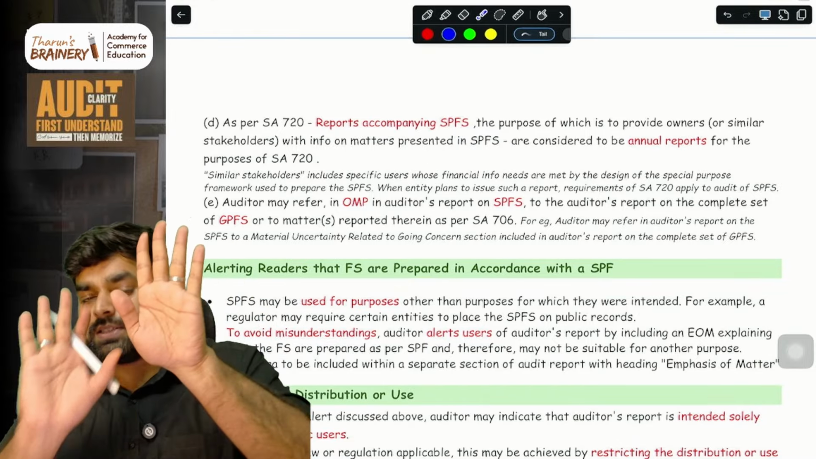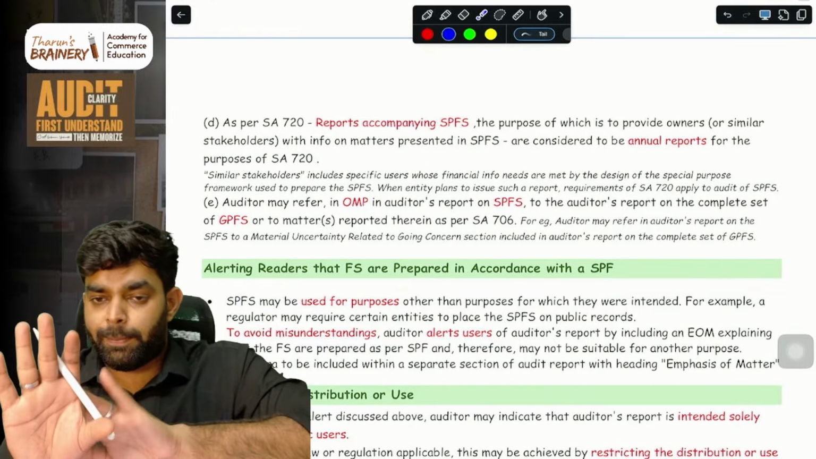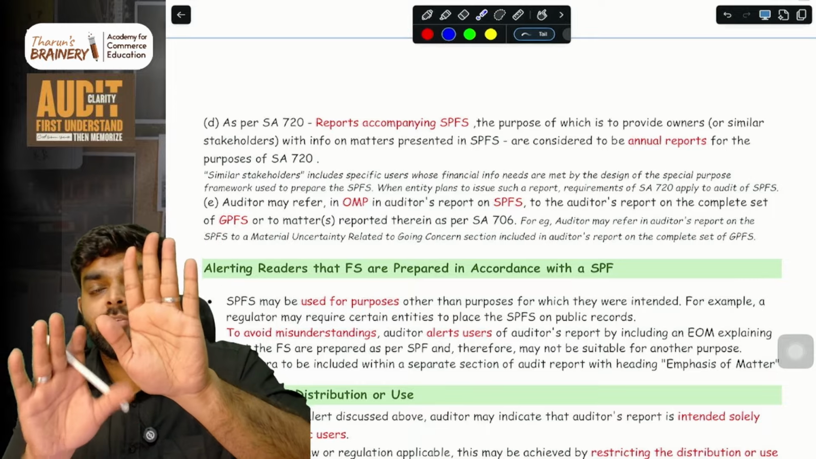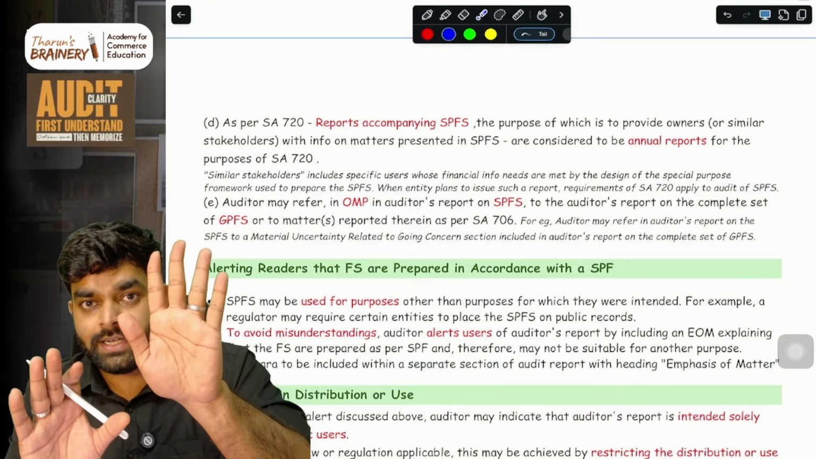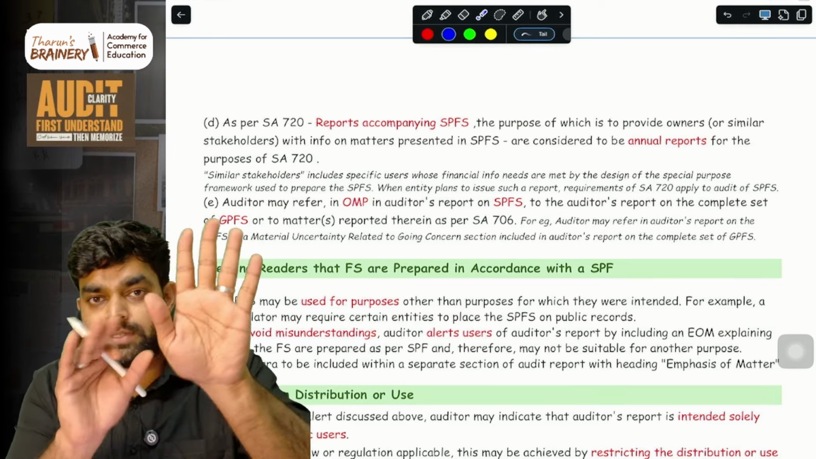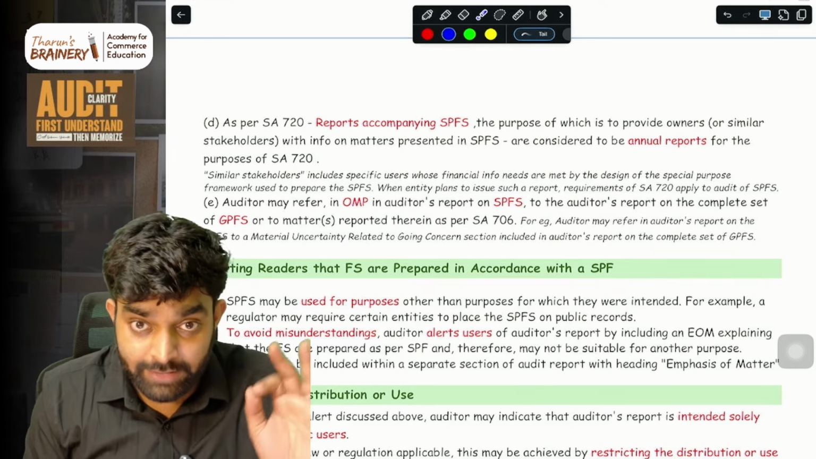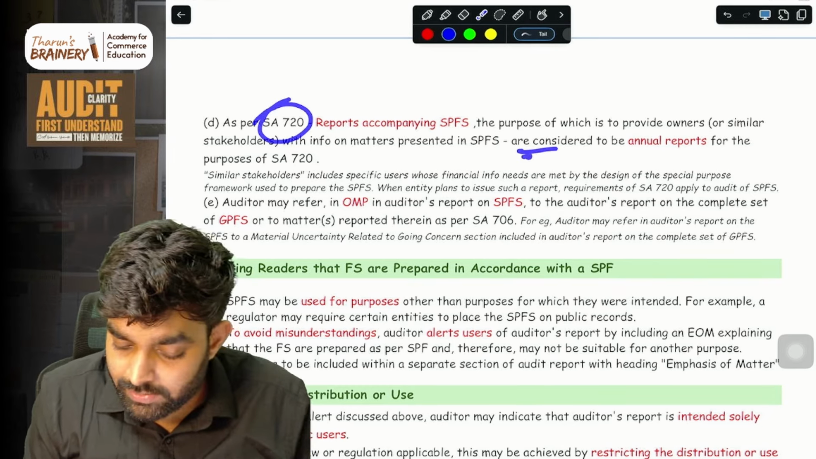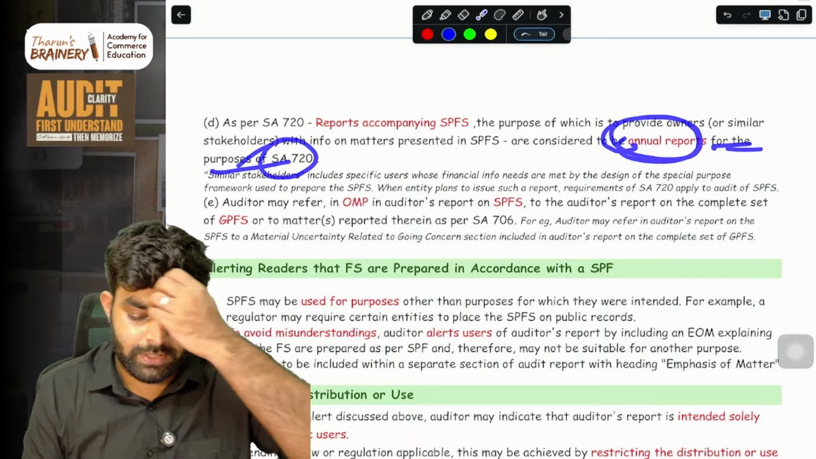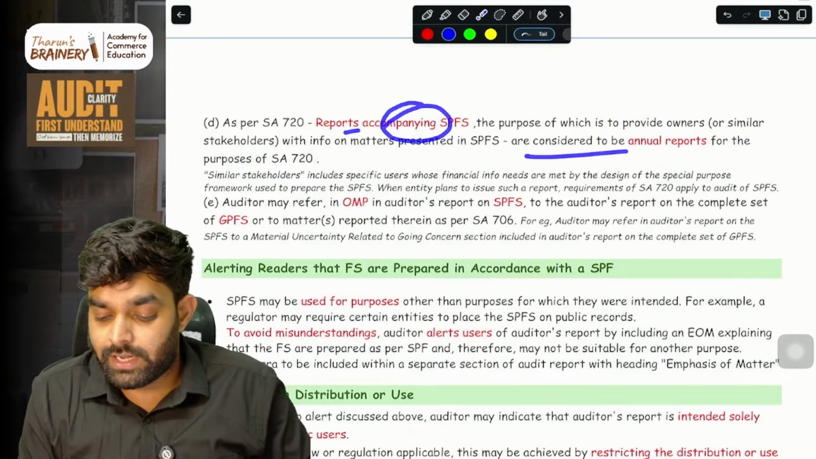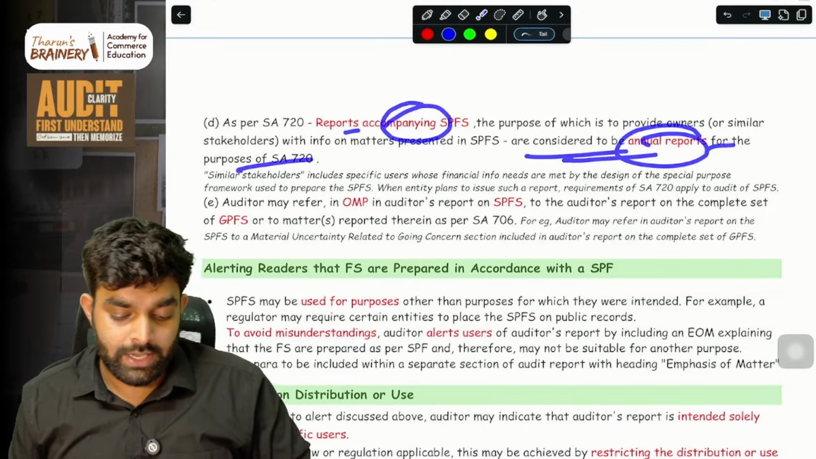SPFS is there, plus some reports are also along with it. The purpose of this report is to give information to the users about some matters inside this SPFS. Some matters will be there inside SPFS, and this report will give extra information about that. If it is like that, then as per SA 720, these kinds of reports are also considered as annual reports for the purposes of SA 720. The reports accompanying SPFS are considered as annual reports for the purpose of SA 720.